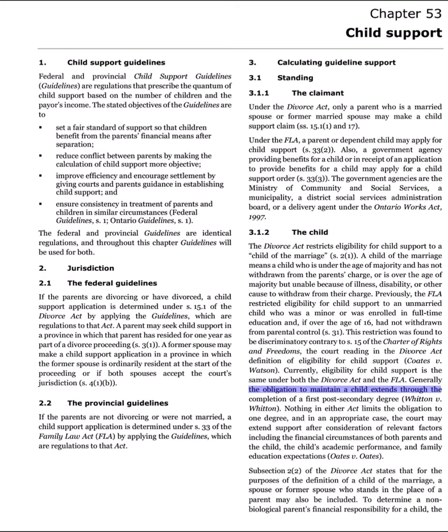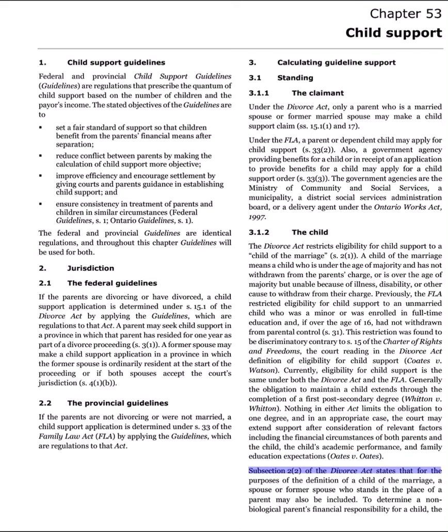Generally, the obligation to maintain a child extends through the completion of a first post-secondary degree. Witten v. Witten. Nothing in either act limits the obligation to one degree, and in an appropriate case, the court may extend support after consideration of relevant factors including the financial circumstances of both parents, the child's academic performance, and family education expectations. Oates v. Oates.